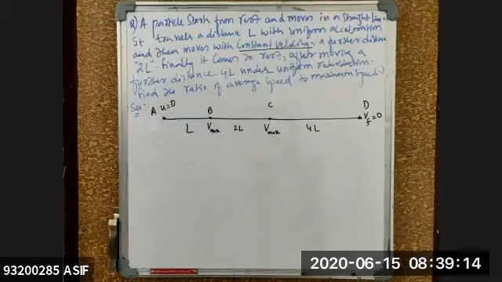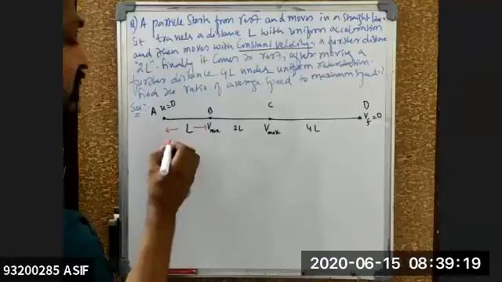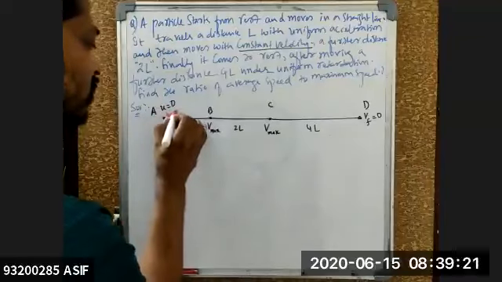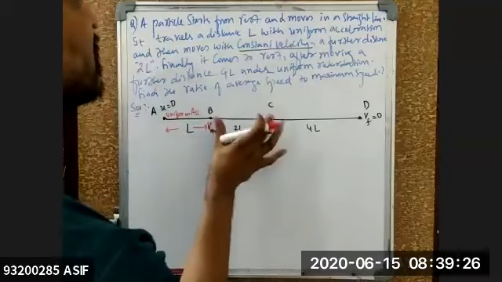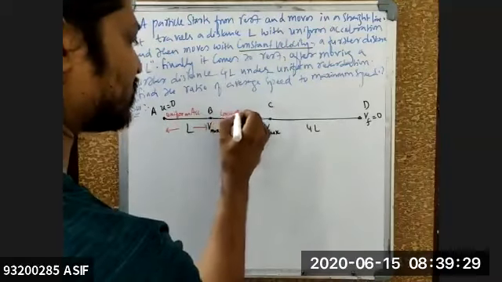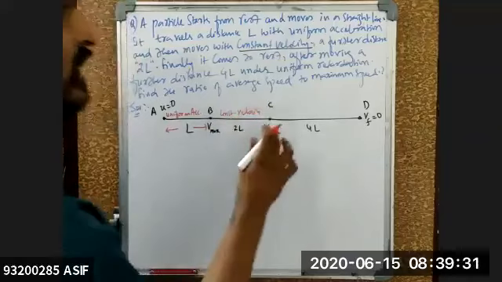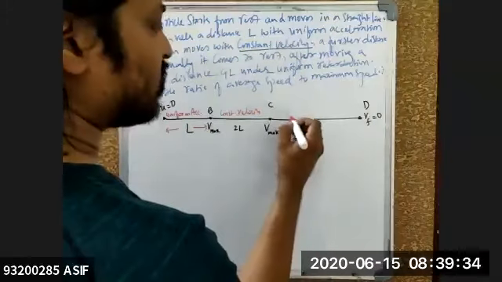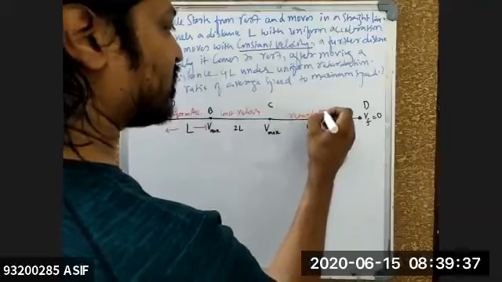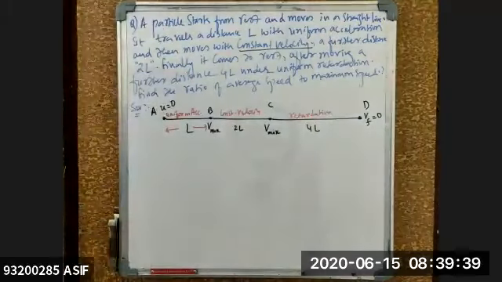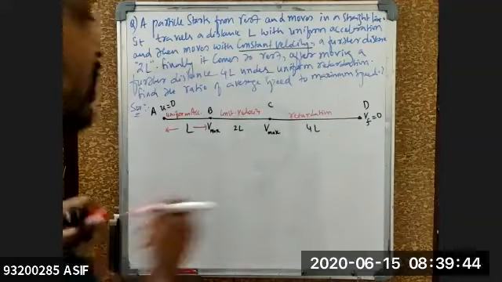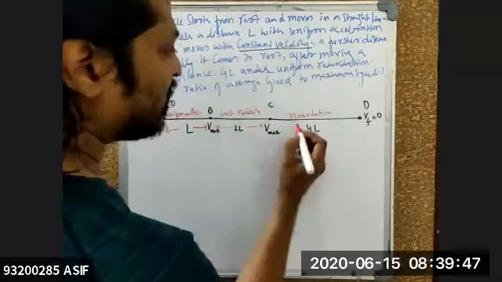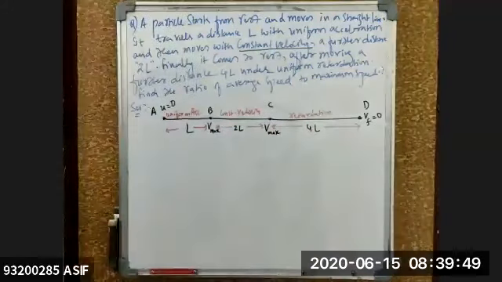Is this question clear for everyone right now? Yes, sir. From A to B it is uniform acceleration. B to C is moving with constant velocity. Then C to D is moving with uniform retardation. So velocity is maximum in between B to C, isn't it? And the distance is also given. B to C distance is 2L, and from C to D the distance is 4L.